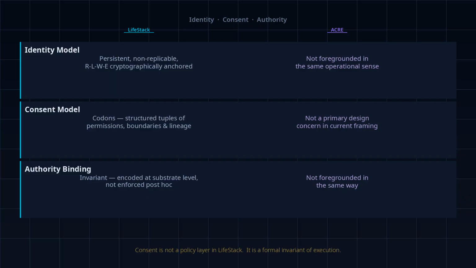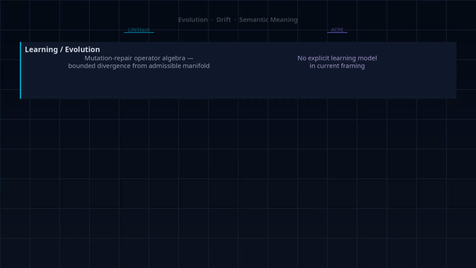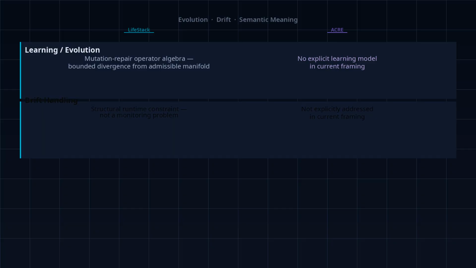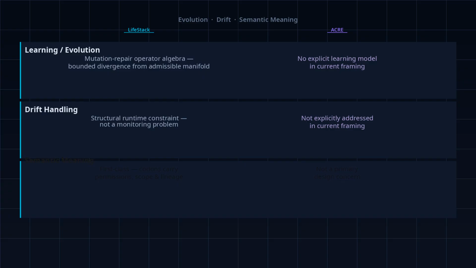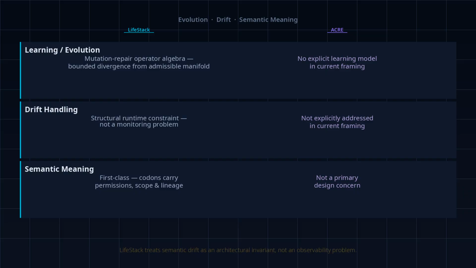On evolution and drift, LifeStack includes a mutation repair operator algebra that constrains how an agent may adapt over time, ensuring bounded divergence from its admissible identity manifold. ACRE has no explicit learning model in its current framing. LifeStack treats semantic drift as a structural runtime issue, not a monitoring problem. Both frameworks value constrained execution, but they frame it differently. LifeStack uses non-bypassable governance gates. ACRE uses commit-gated execution.